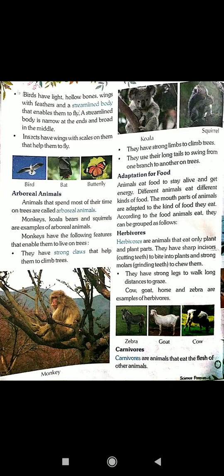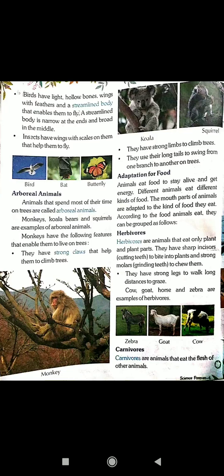Adaptation for food. Animals eat food to stay alive and get energy. Different animals eat different kinds of food. The mouth parts of animals are adapted to the kind of food they eat. According to the food animals eat, they can be grouped as follows.